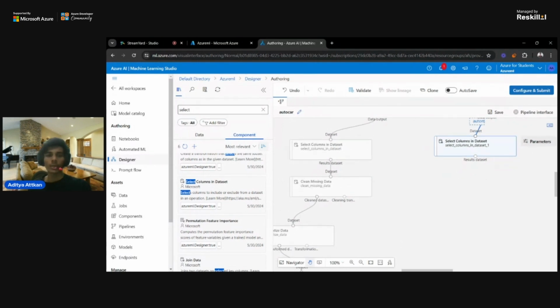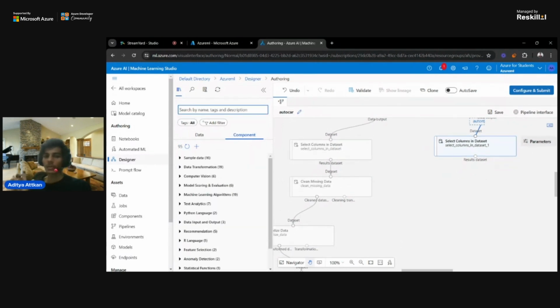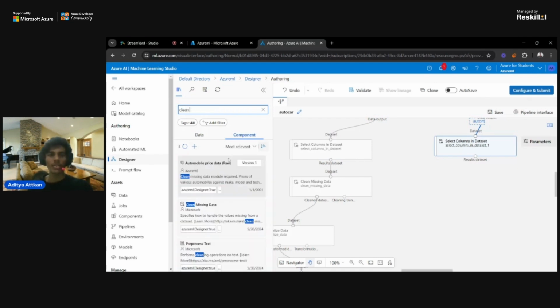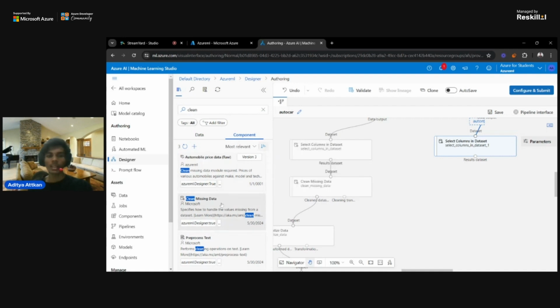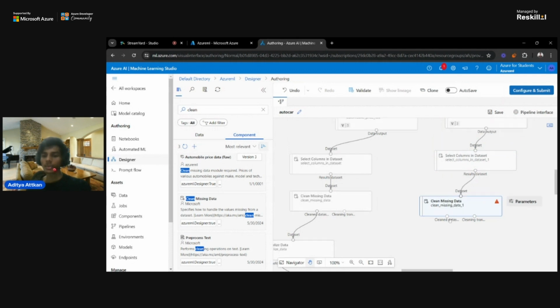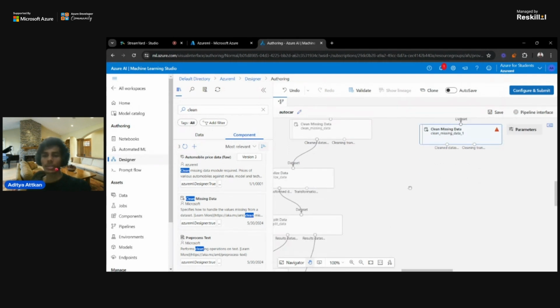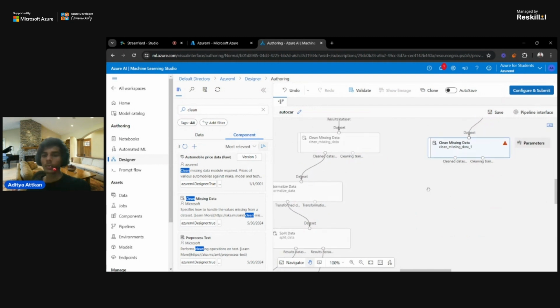Now what we need is to clean the data. Before splitting the data in the 70/30 ratio, we need to clean the data first, removing the outliers. So we need a component for that. There is a component called clean missing data. I will just click clean, and here we can find the component for clean missing data. I will connect this node to this one, clean missing data, and just take it down. Now the data is clean.